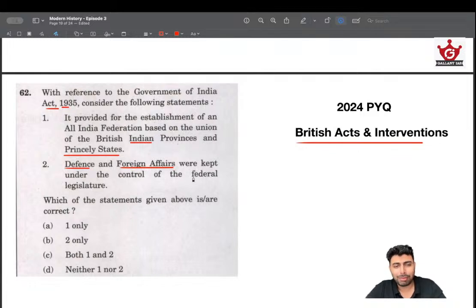So that was not kept under the control of Federal Legislature. It was exclusively vested with the Viceroy. So this was wrong, and we'll arrive at the answer as A. So that's all about the 1935 Act, but it is asked in 2024. Fairly direct, fairly simple, but logically we can easily eliminate this. Even if you don't know factually, we can easily eliminate this.